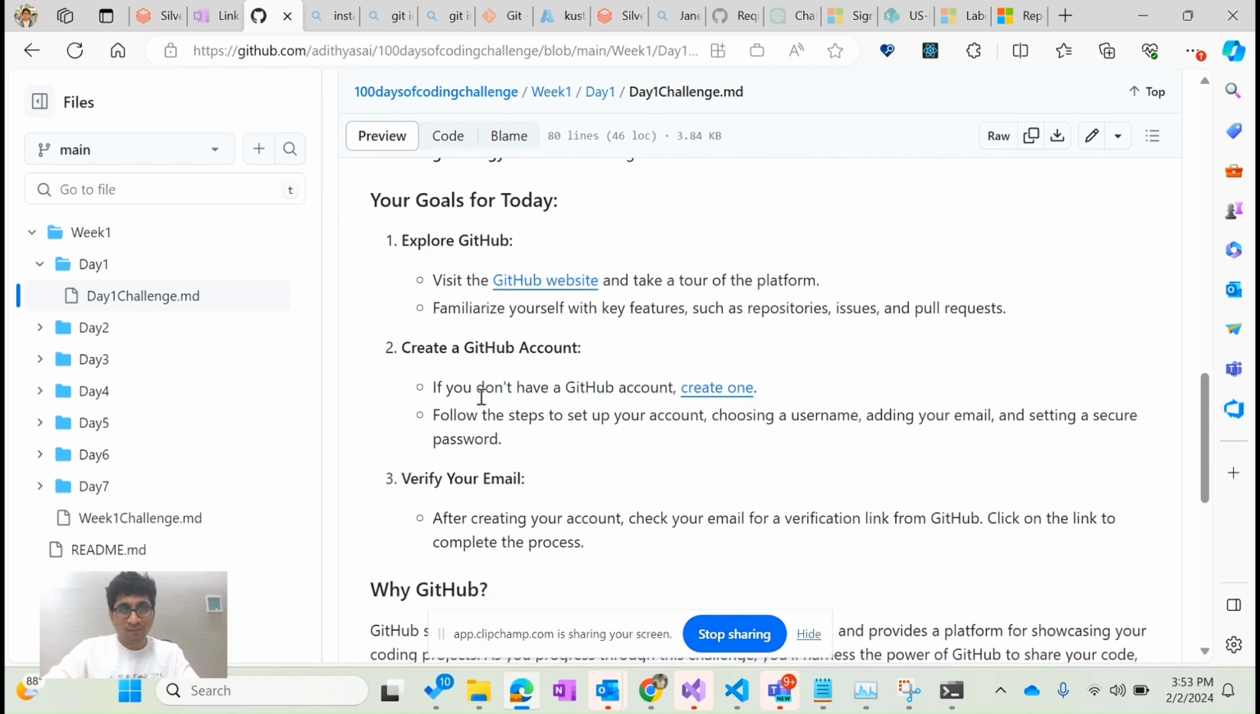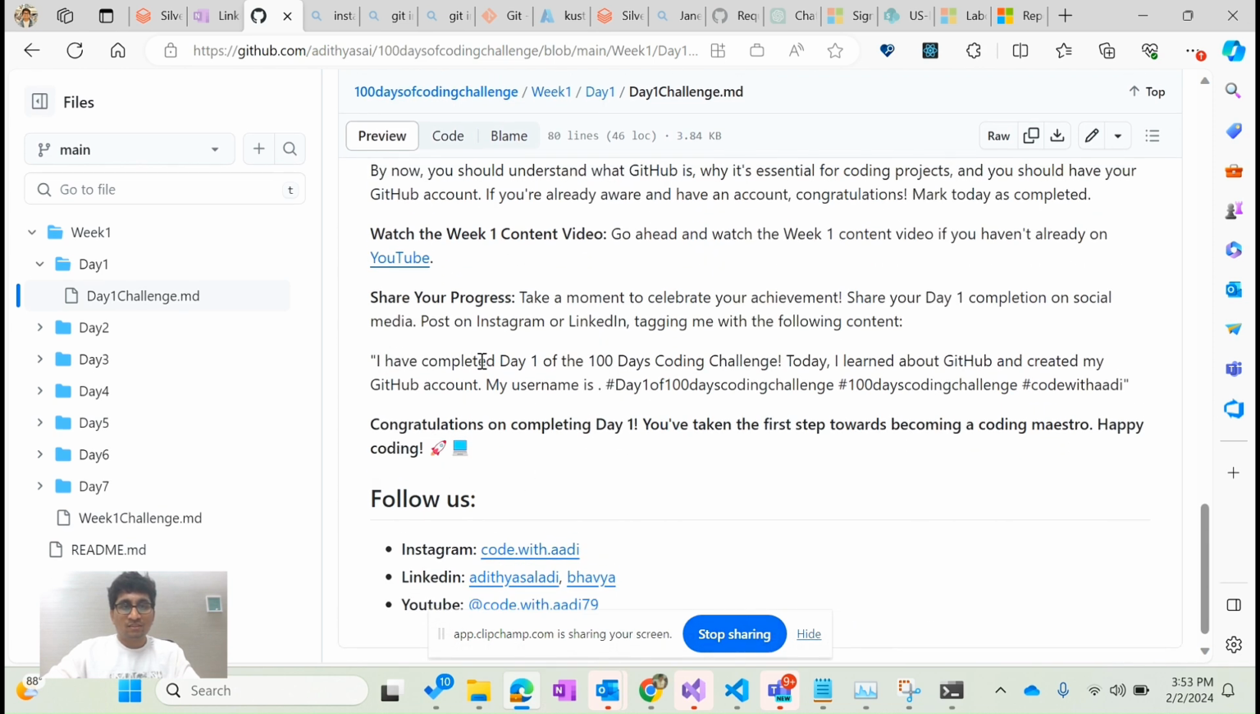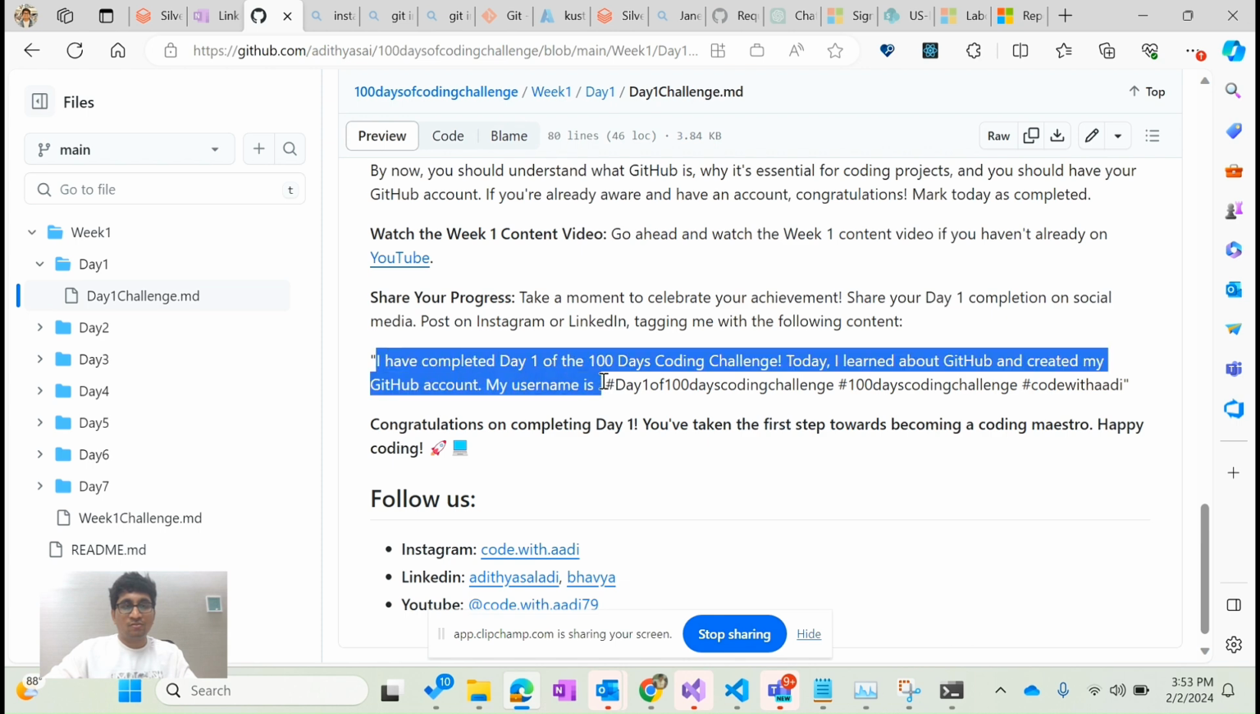If you already have one, relax. If you don't have one, do create a GitHub account following these steps. And once you have created your GitHub account, the next thing you need to do is say that you have completed day one of the 100 Days of Coding Challenge and what you've learned today. I have also copied the message that you need to paste on your social media handles like Instagram and LinkedIn.